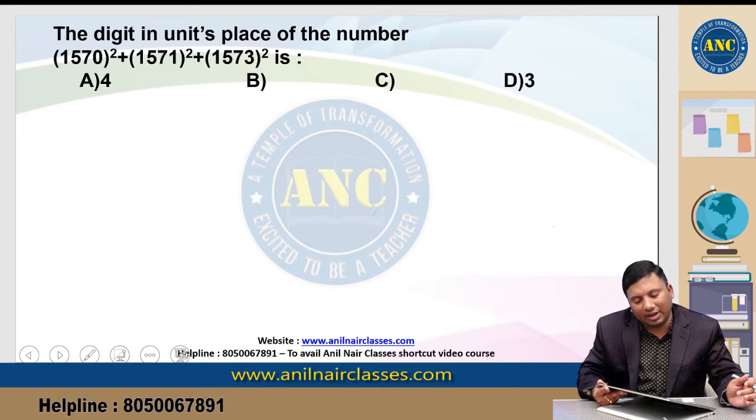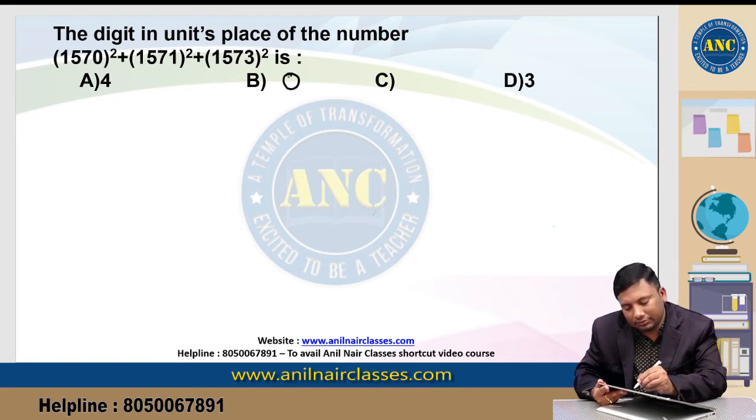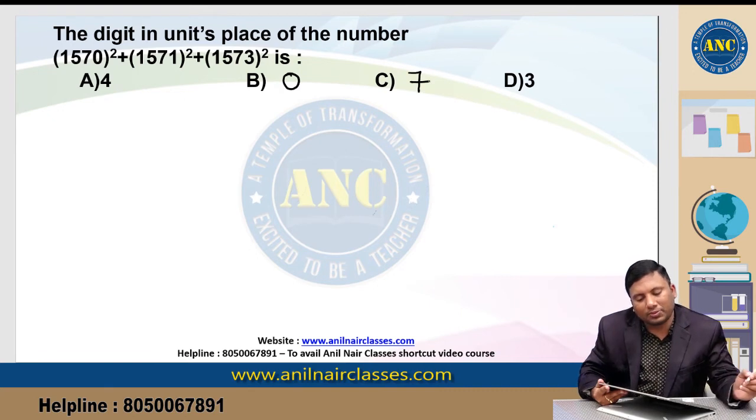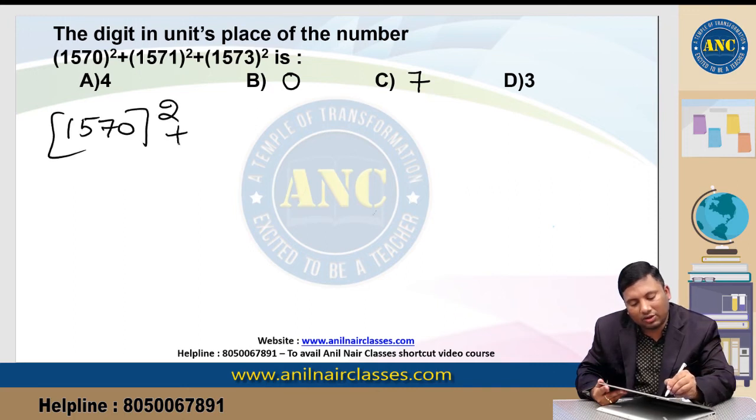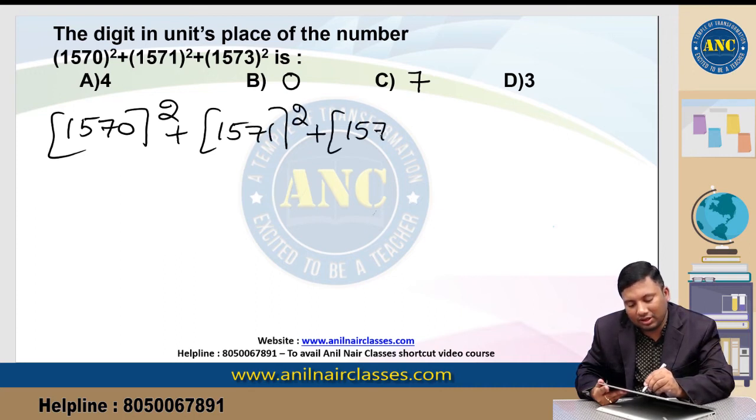Next one. Find the digit in the units place of the number 1570 whole square plus 1571 whole square plus 1573 whole square.